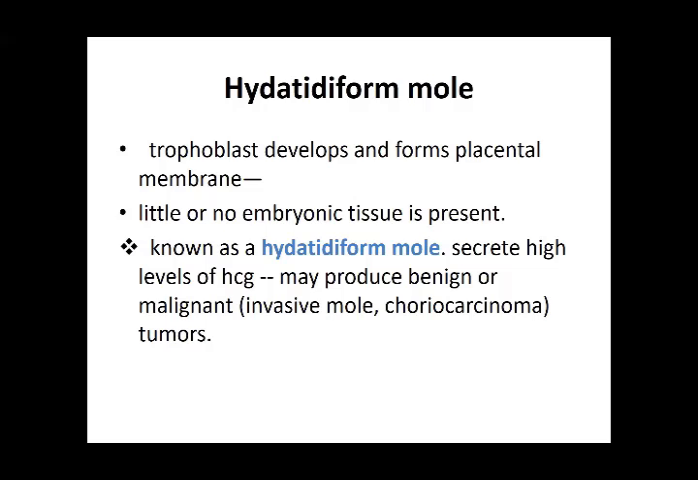There is no embryonic tissue, because the zygote is abnormal. There is no embryonic tissue present, so it is called a hydatidiform mole. It starts to grow, but it is not normal tissue. It secretes very high levels of HCG. If there is a very high level of HCG secreted, a hydatidiform mole should be suspected. When you cannot see the blastocystic cavity on the ultrasound and you have these high levels of HCG, suspect a hydatidiform mole, and it can be benign or malignant.